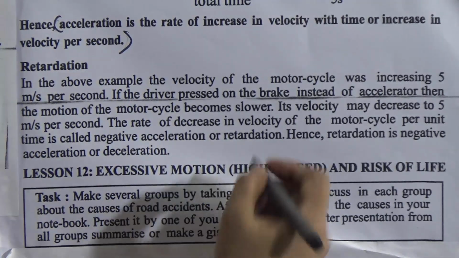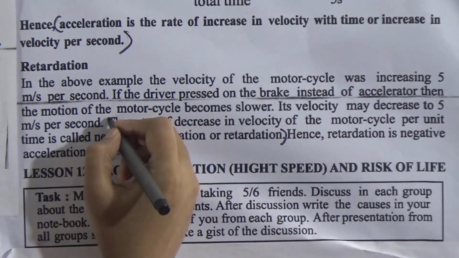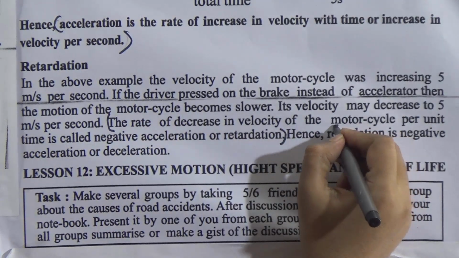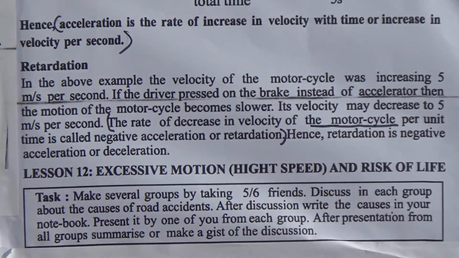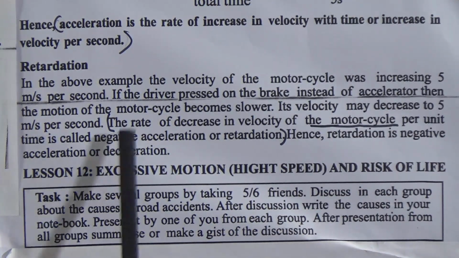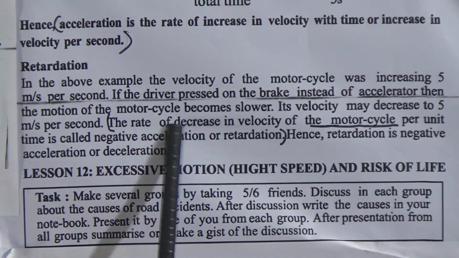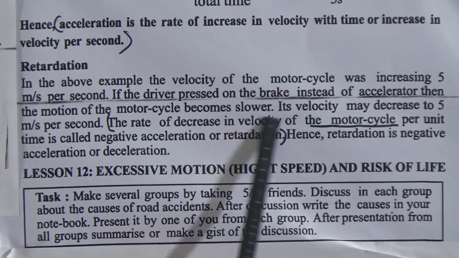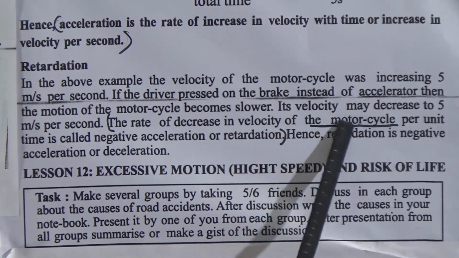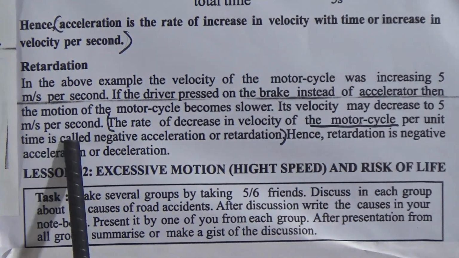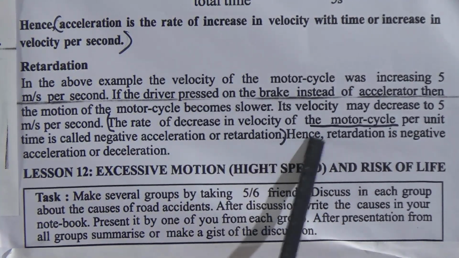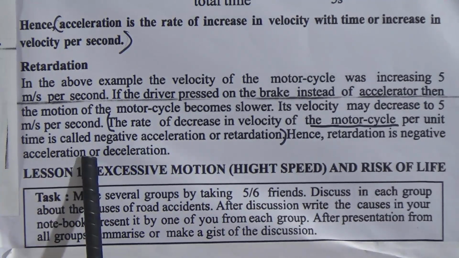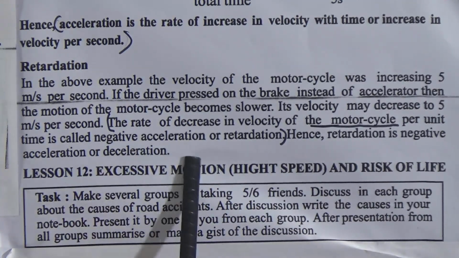Dear students, that will be the definition of retardation if you write, in place of motorcycle, any object in motion. You have to write, the rate of decrease in velocity of any object that is in motion per unit time is called negative acceleration or retardation. Hence, retardation is negative acceleration or deceleration.